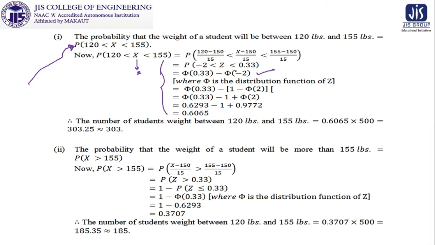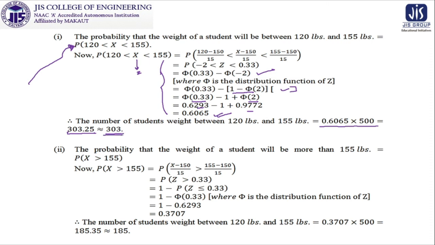Then Φ(minus 2) will be converted to 1 minus Φ(2), and Φ(0.33) and Φ(2) are given in the question. We will use this and get the result. So the probability of weight between 120 and 155 will be multiplied with the number of students, and we will get some fraction, but the number of students can't be a fraction, so it will be rounded off to the nearest one.